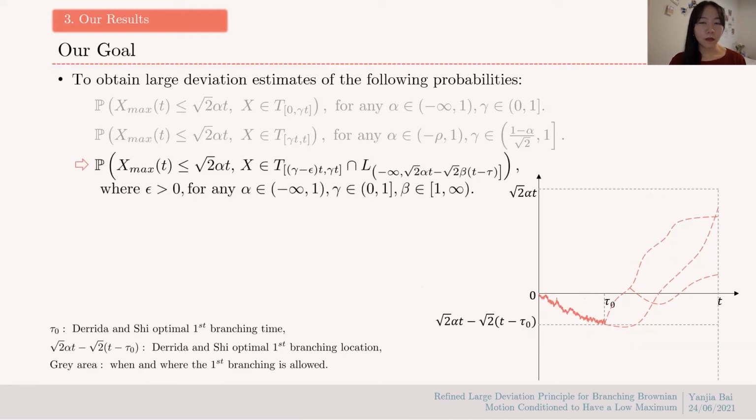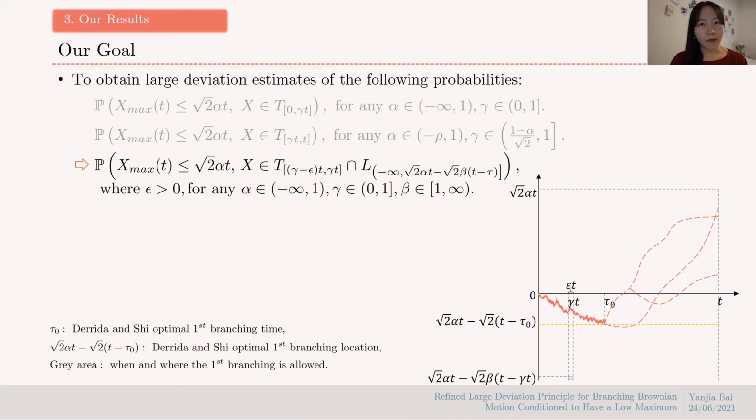Next, we want to control the first branching location given the first branching time. So, in this probability, we fix the first branching time to be within an epsilon neighborhood. On the picture, it looks like this. You can choose anywhere from 0 to t again, and let's suppose it chooses there. Then our probability restricts the first branching location to be below this yellow line.